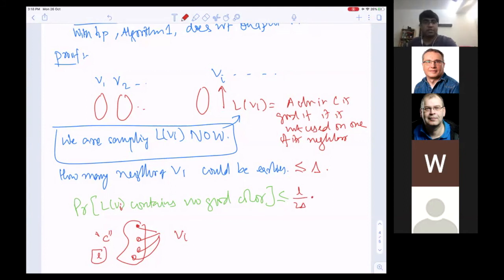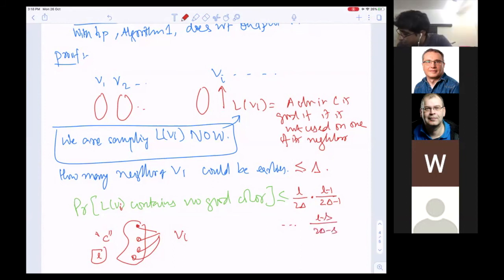another color because it's without replacement. Or even with replacement, it would not have mattered much. I pick among these bad L minus 1 colors out of 2 delta minus 1, and so on and so forth. And till when? Because I choose S colors, somewhere I would have done L minus S over 2 delta minus S.